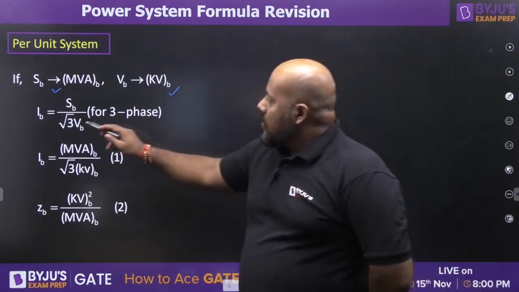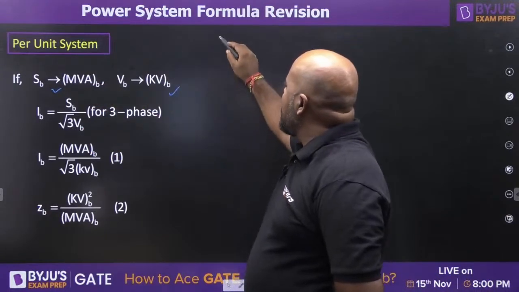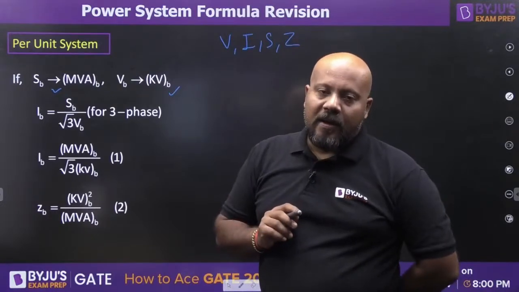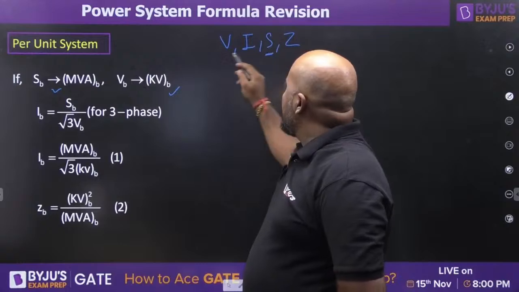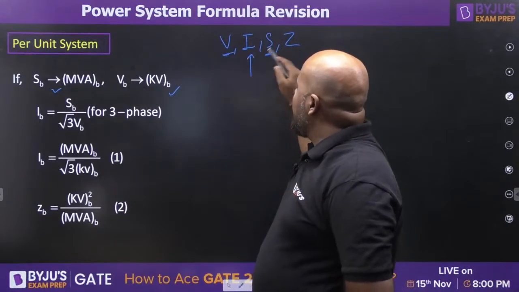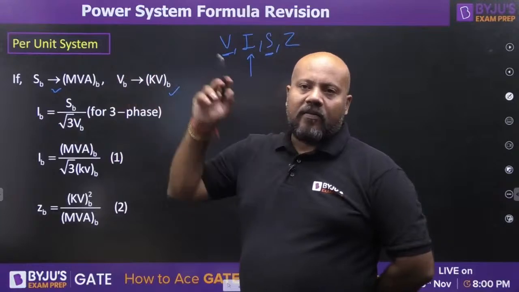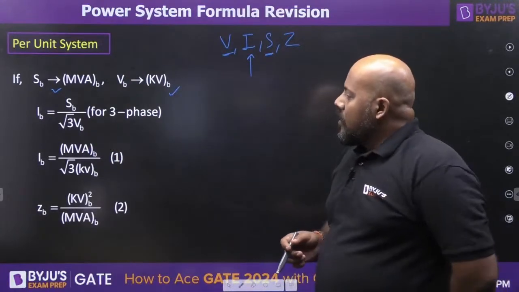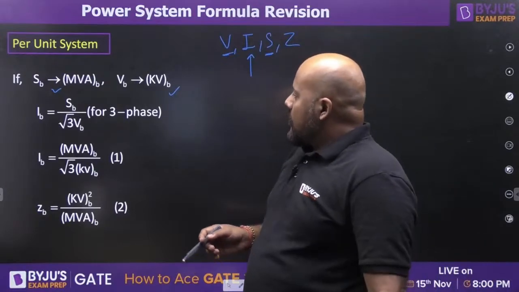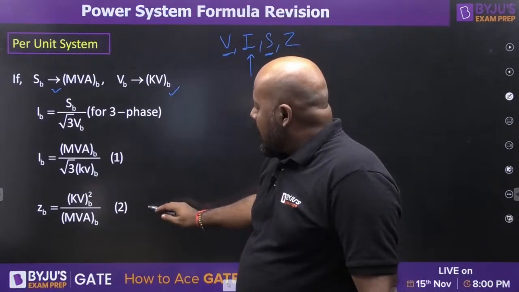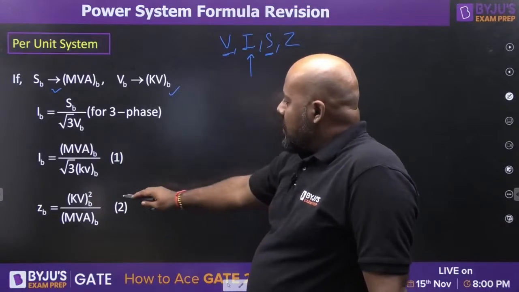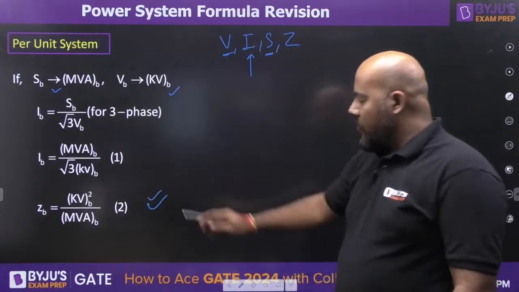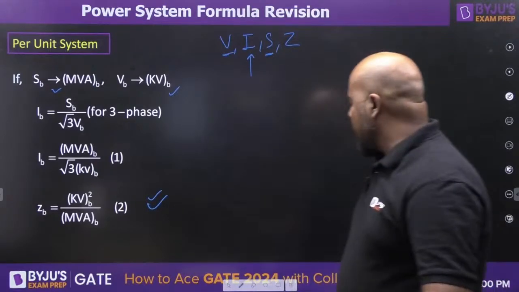So you can write the base current. If you have the 4 quantities I am interested in: voltage, current, power and impedance, you have fixed the base for power and voltage. The first thing I am going to find is the base current. Base current is going to be MVA base divided by √3 times kilovolt base, because it is a 3-phase system. Now if you want to write the base impedance, I am writing it as kilovolt base square upon MVA base. This you have to remember. This can be easily proved by the voltage and current relation.